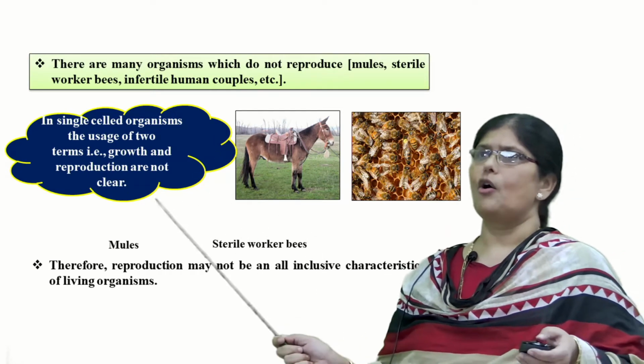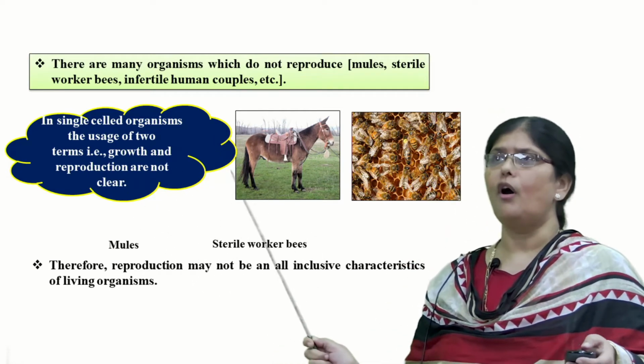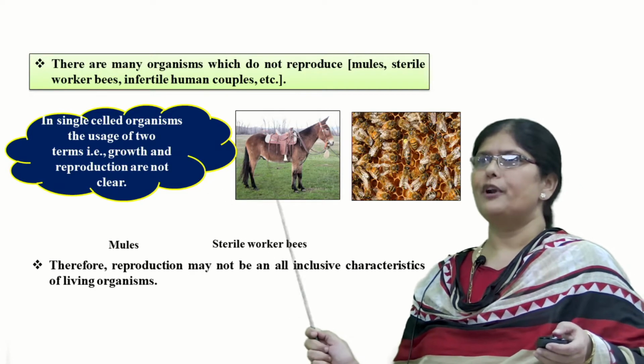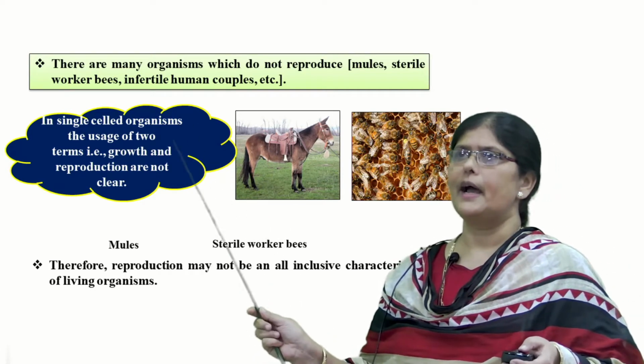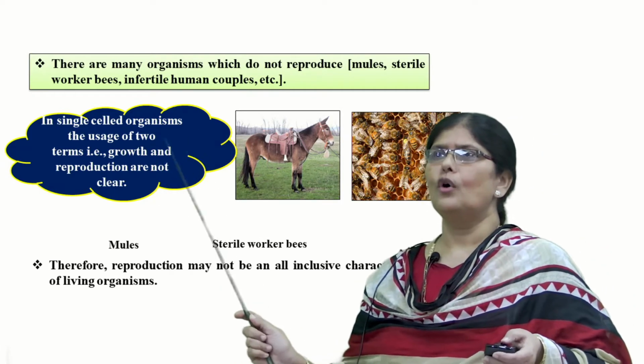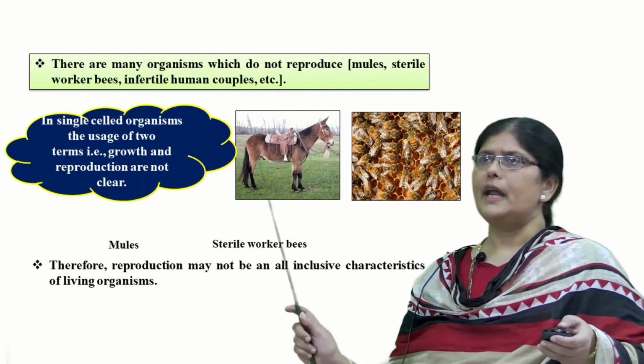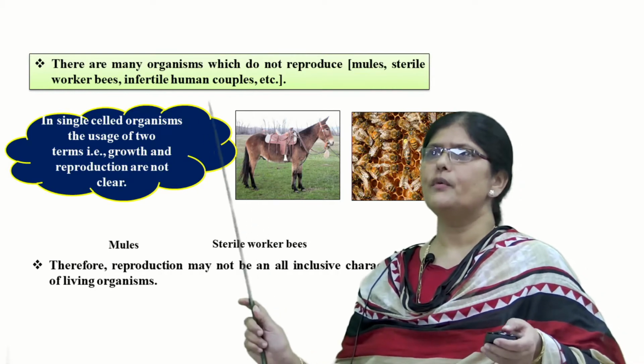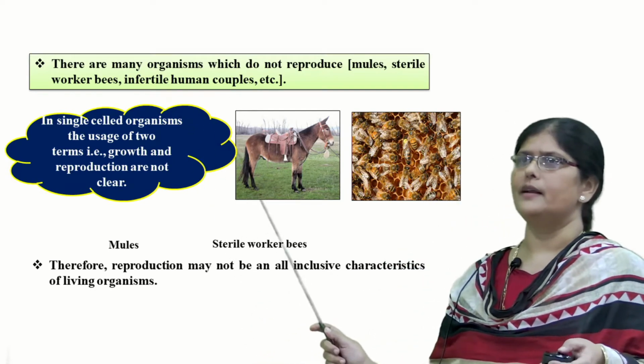Now there are certain organisms which do not reproduce at all in their life period. Like for example, you have mules, sterile worker bees, infertile human couples, etc. So you cannot therefore take reproduction as an inclusive character to define the living organism.